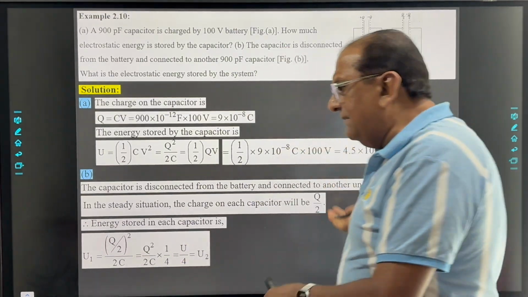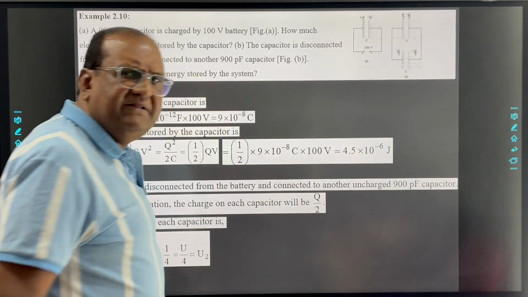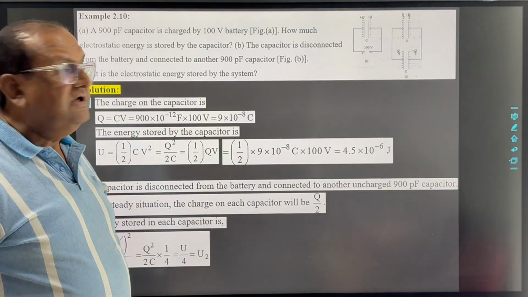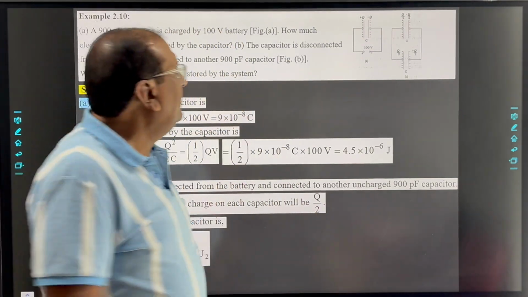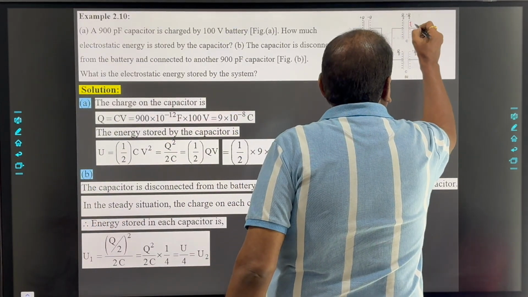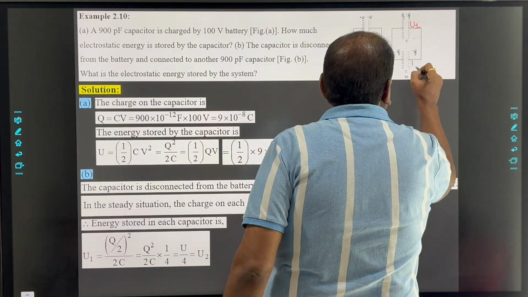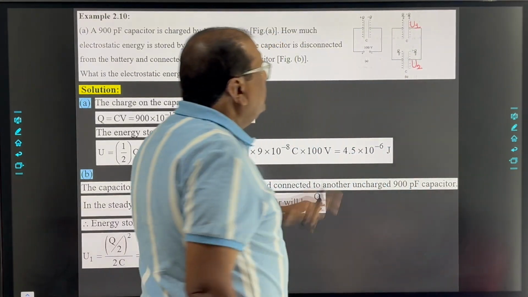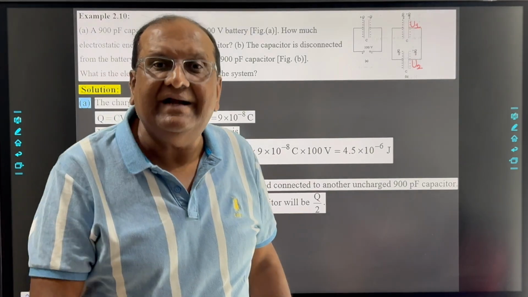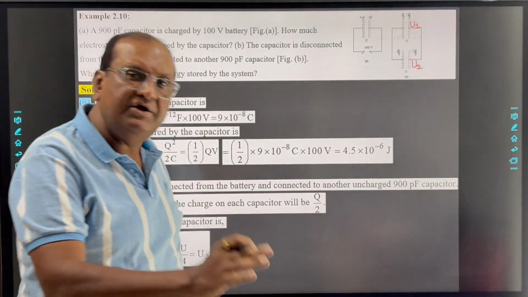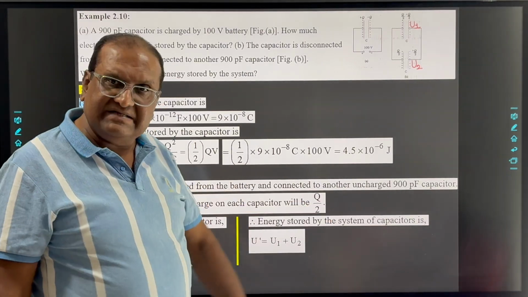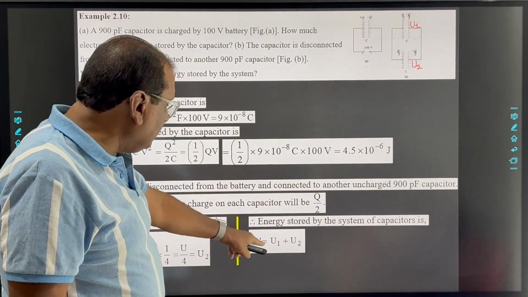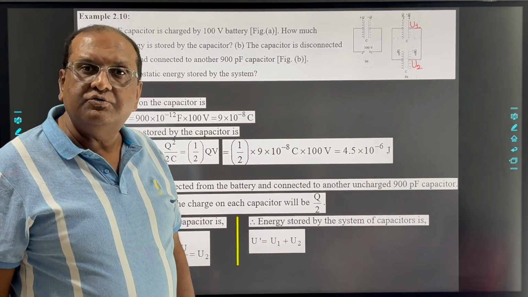Now for the second capacitor also, the energy stored will be the same. So for the total energy stored in this particular system, for capacitor 1 it is U1, for capacitor 2 it is U2. So the total energy stored is U1 plus U2. So we can write the energy stored by the system of capacitors, U dash, equals U1 plus U2.